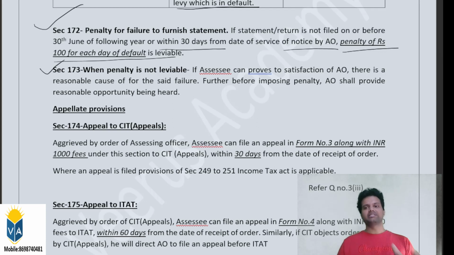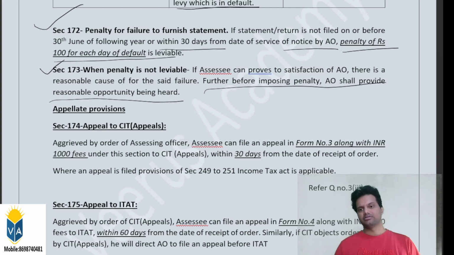So in those extreme cases, if there is a sufficient cause brought to the assessing officer, then the assessing officer can waive the penalty under section 172. And further, before imposing the penalty, the assessing officer shall provide a reasonable opportunity of being heard. So before imposing any penalty, okay.